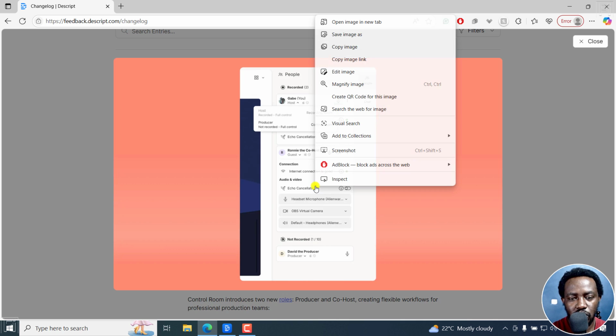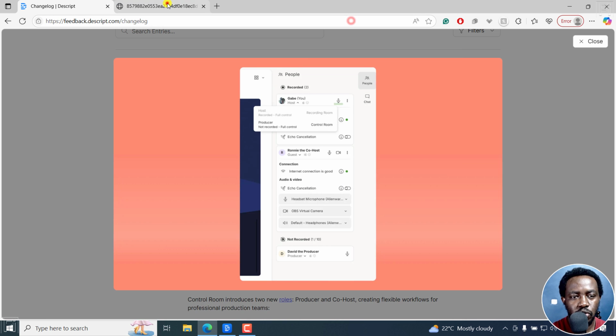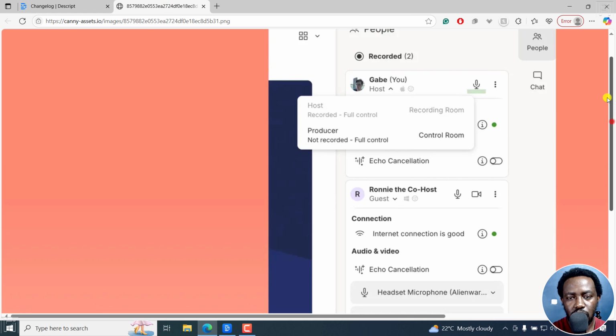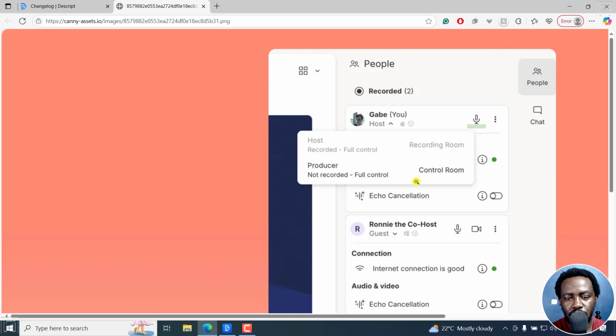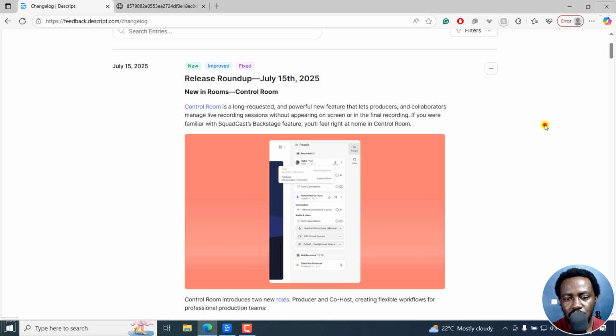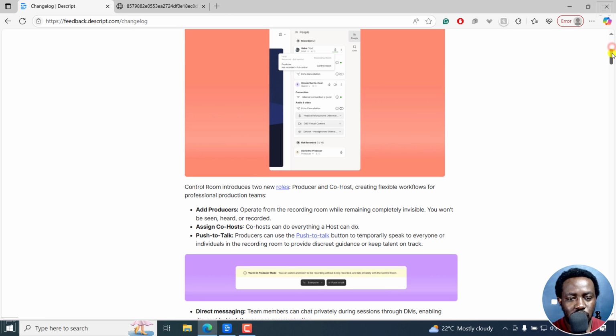And if I just click on this image, open a new tab, zoom in slightly, you can see what everything looks like. There is the recording room and now a control room where you can have your producer just check in on everything as it progresses. So that's a cool new addition in Descript.